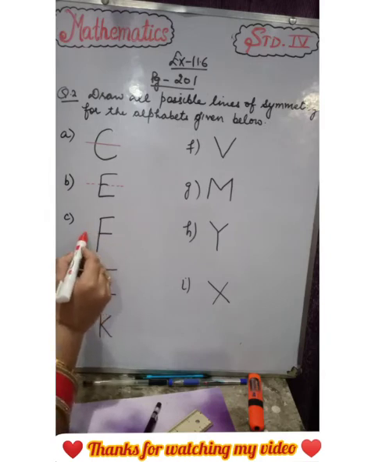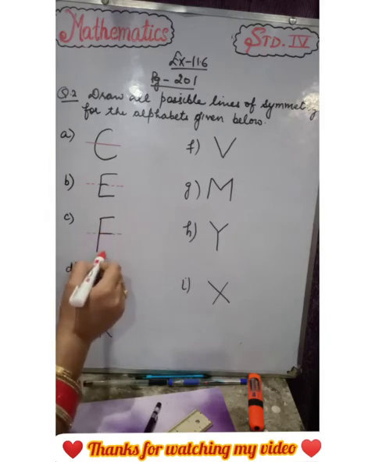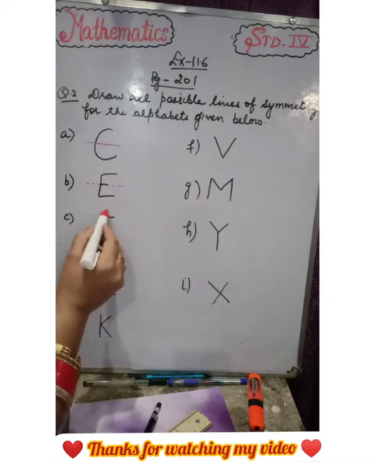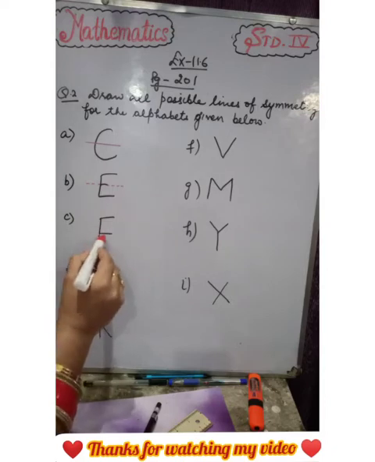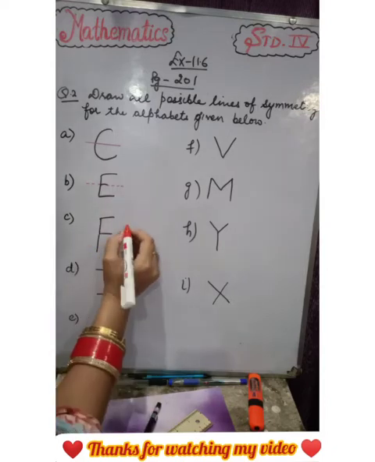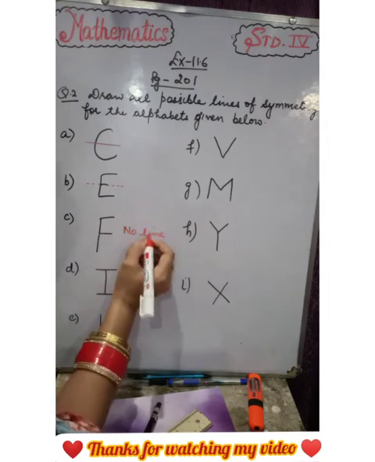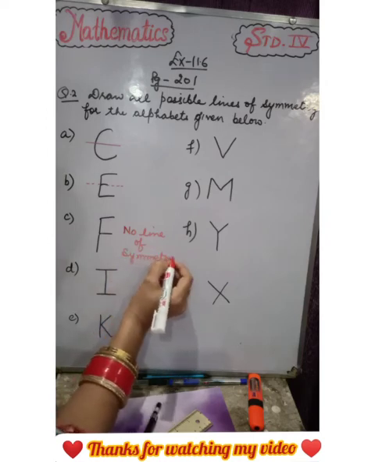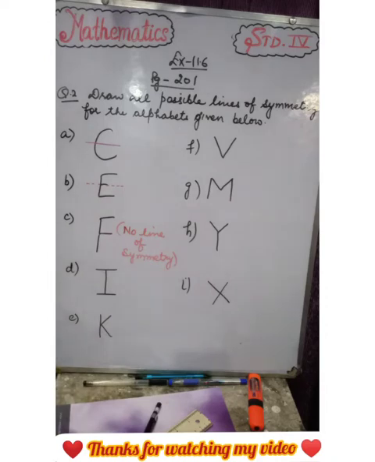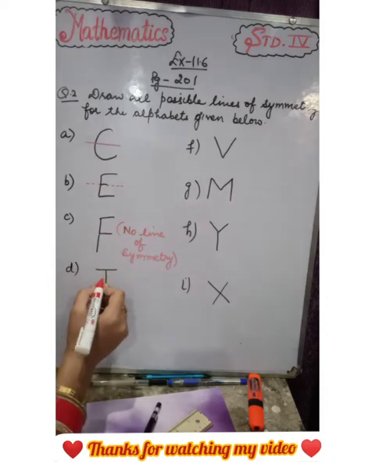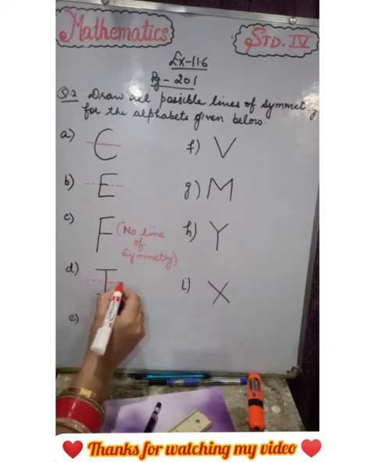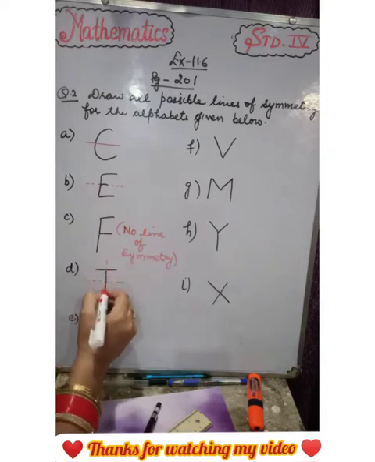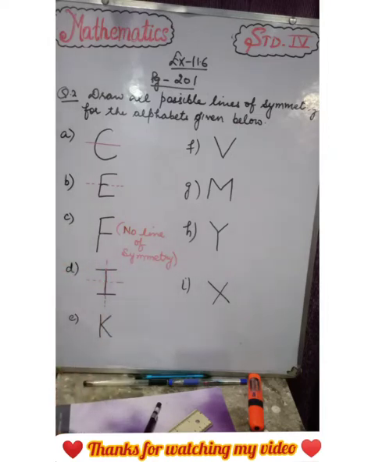Next is F. If we draw it like this, upper half looks like the lower half? No. So we can't draw like this. Can we draw like this? No. It does not have any line of symmetry. So we will write no line of symmetry. F की कोई line of symmetry नहीं होती. Next is I. I is like this. Both the portions look similar, and this way also. Both the portions look similar.